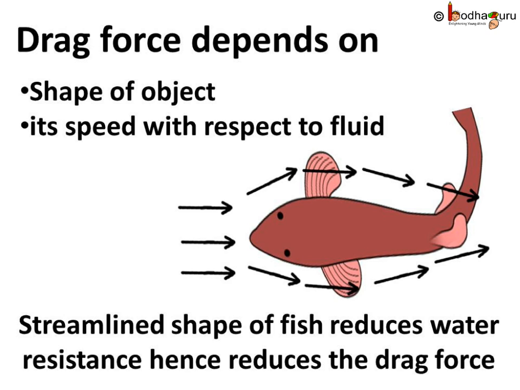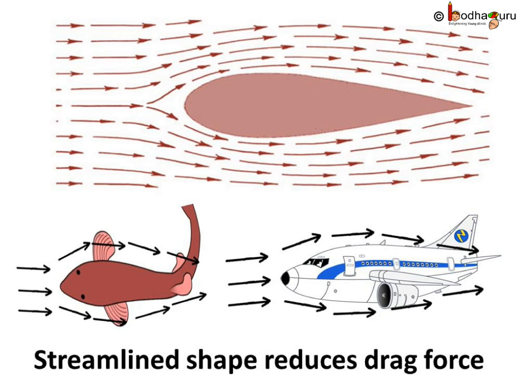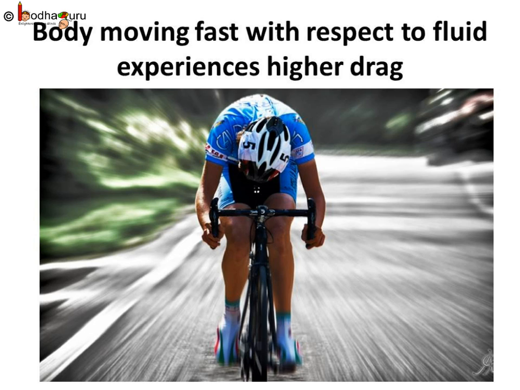Its streamlined shape decreases water resistance. Ships, boats, etc. also have streamlined shapes to decrease the water resistance. Lower fluid resistance means lower drag force. Hence, aeroplanes, jets, etc. have streamlined shapes to lower the drag force while moving in the air. The faster a body moves with respect to fluid, the higher the drag force it experiences. When you ride a bicycle fast, you feel more thrust of air, isn't it? That thrust is actually drag force.